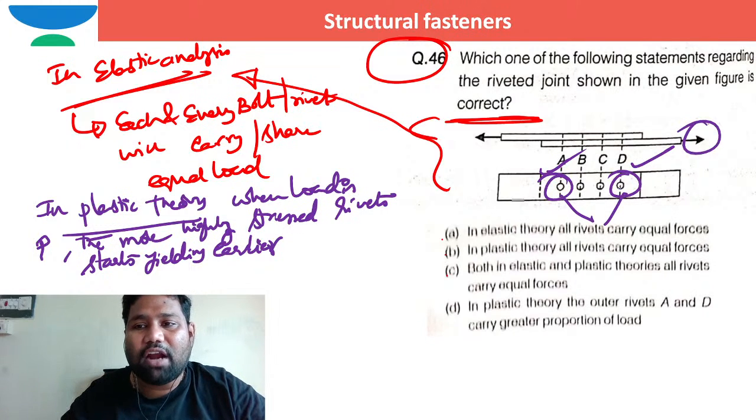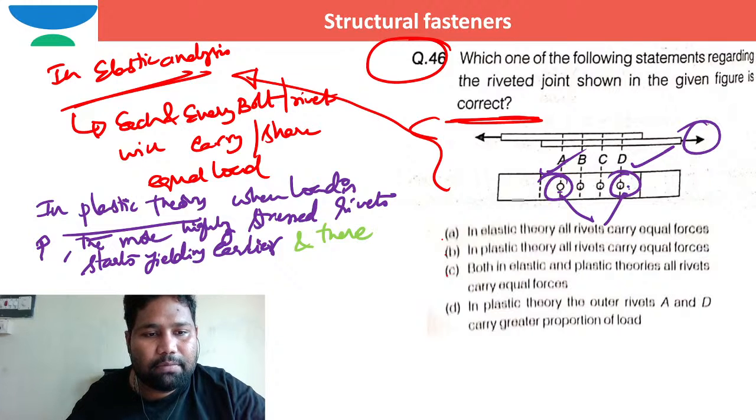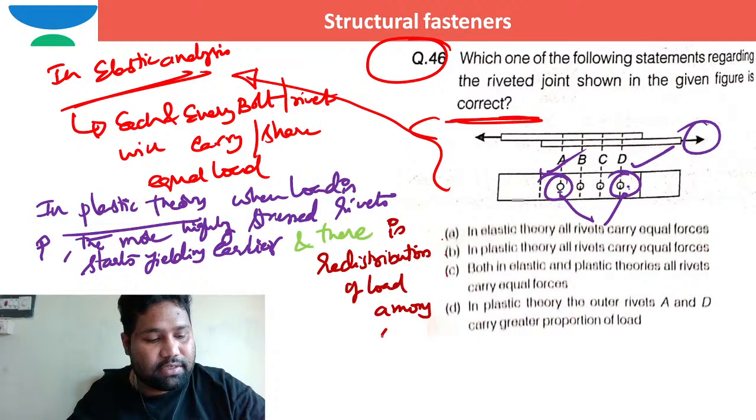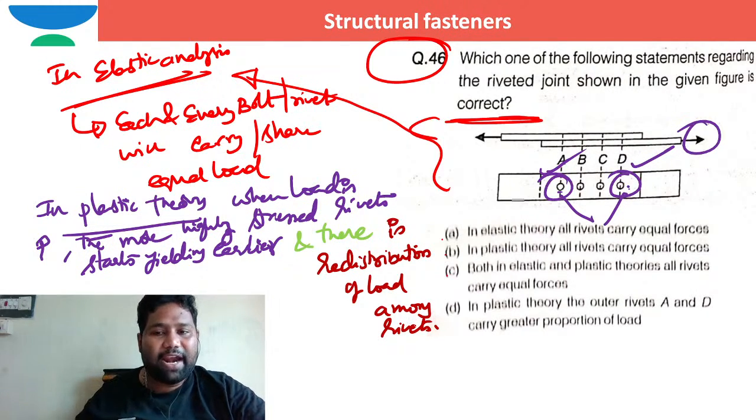When A and D have started yielding, then redistribution of stresses will happen. I cannot talk here in terms of stress, because the application is in terms of load. And there is redistribution of load among rivets. The failure will occur when all the rivets have yielded.